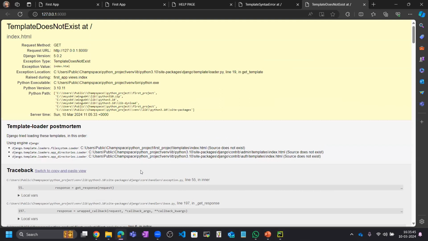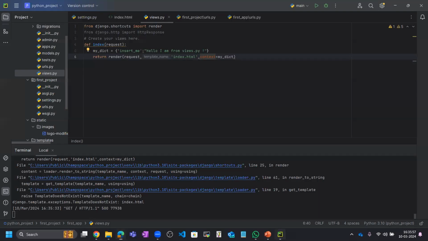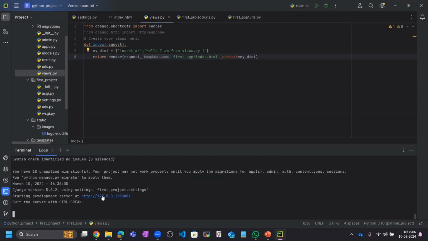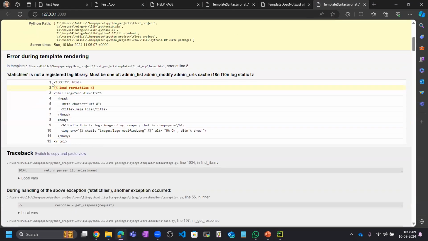Okay, so guys, this error I will solve in the coming session. I will show you what the error is, and I will give an overview of why we are getting this error. Here we are getting static files is not a tag library, error at index.html at line 2.